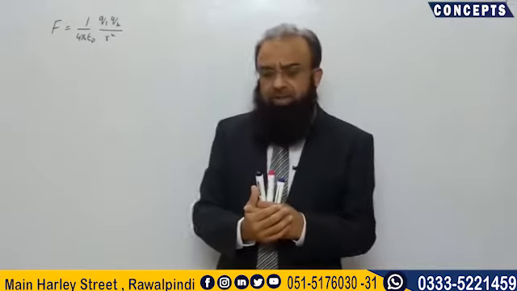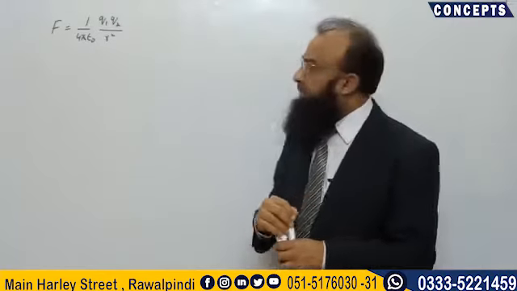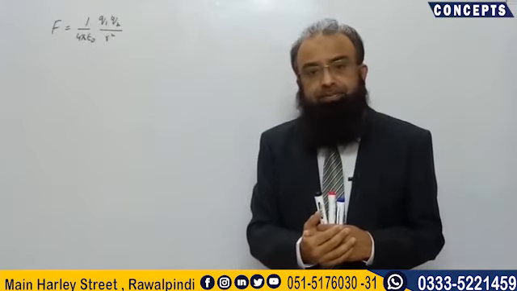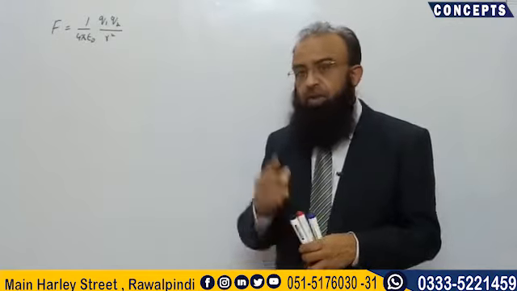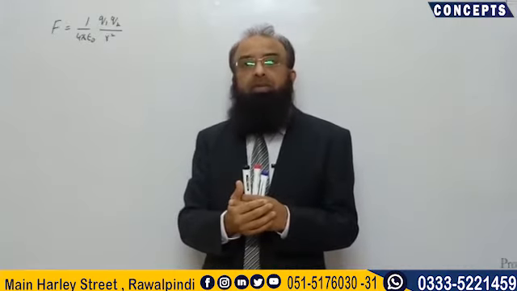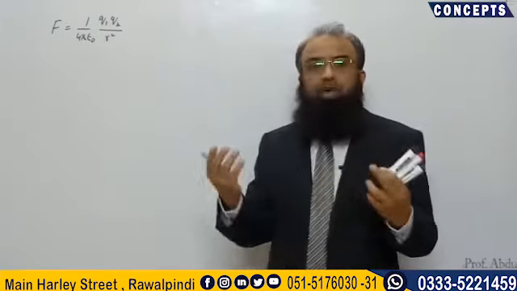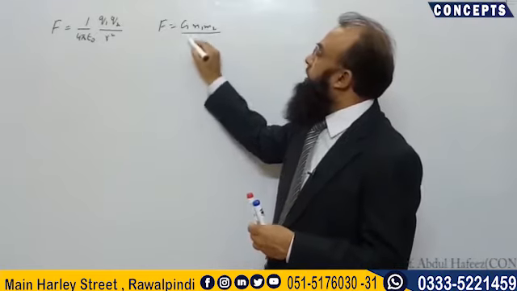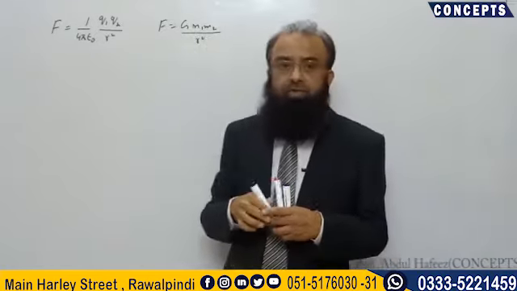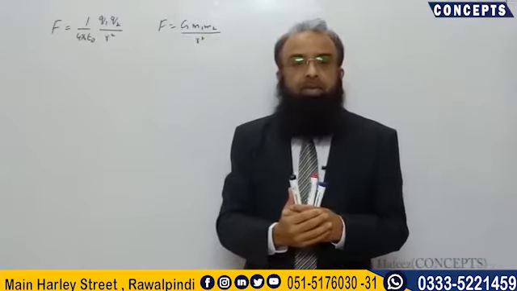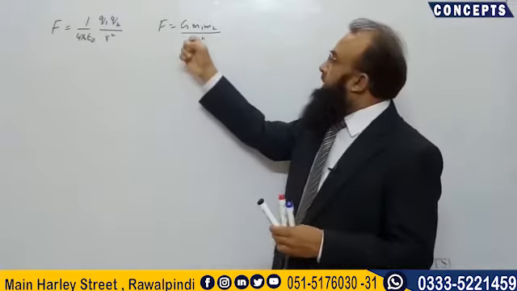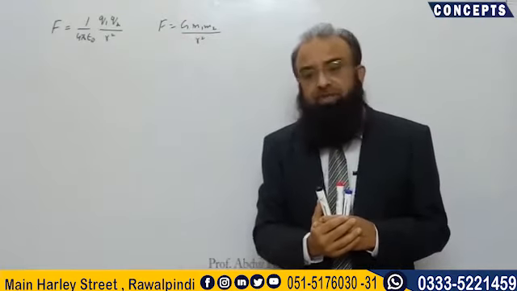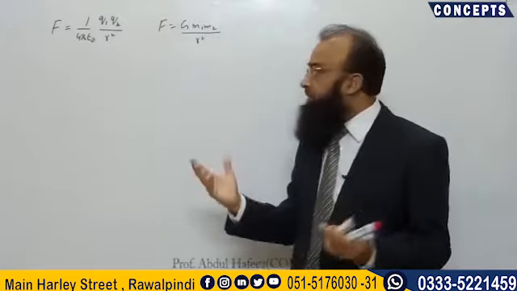Now, being a science student, there might be a question in your mind: why do these charges exert forces on one another? What is the reason for that? Newton gave the gravitational law, and its formula was F is equal to G m1 m2 over r square. This is the formula for the gravitational force, approximately the same. But he could not give the reason for this gravitational force.